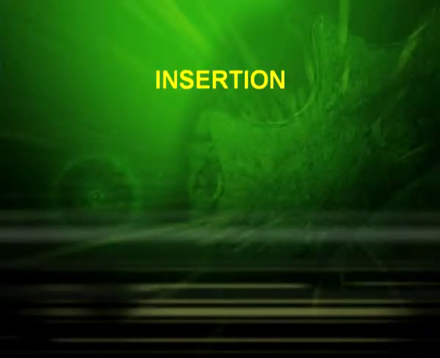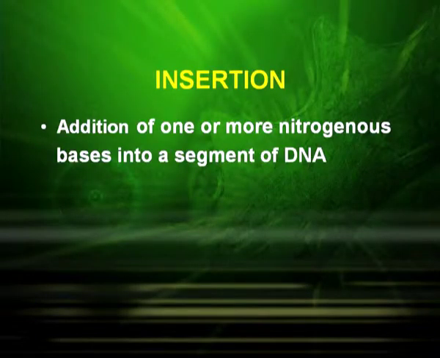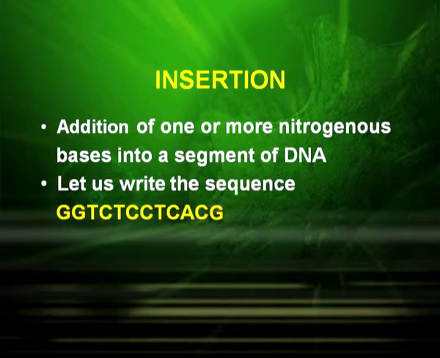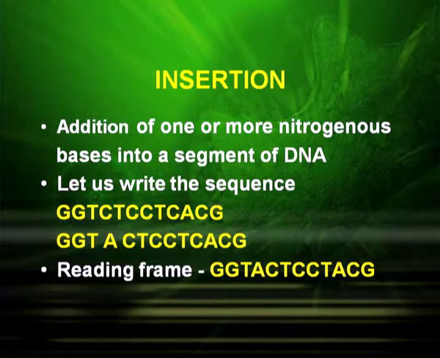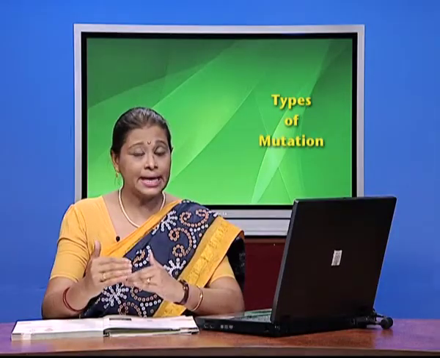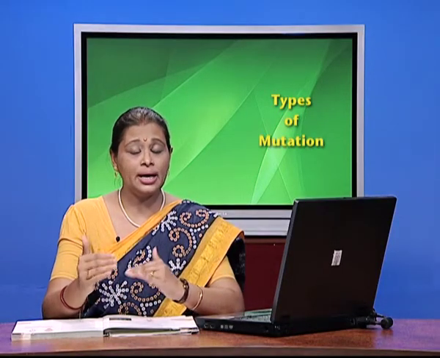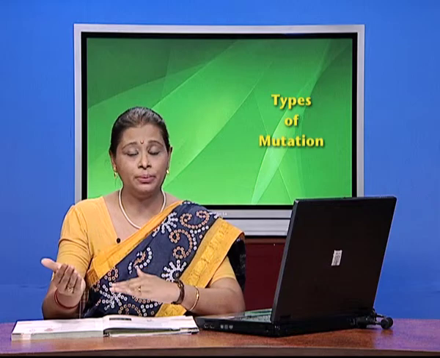Now let us start with the second type of mutation, called insertion. Insertion means addition of one or more nitrogenous bases into a segment of DNA. Again let us write a hypothetical sequence: GGT, CTC, CTC, ACG. Now you insert A after GGT. So what does the reading frame become? GGT, ACT, CCT, ACG, which is very much different from the previous one. So that leads to abnormal RNA, and that might result in an abnormal protein.